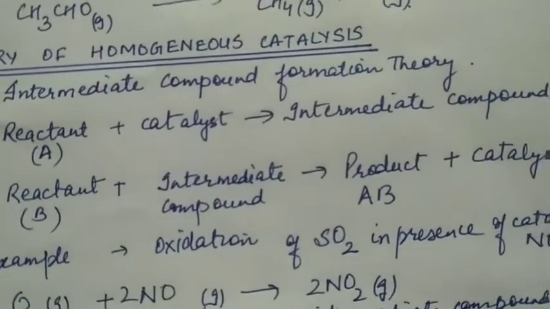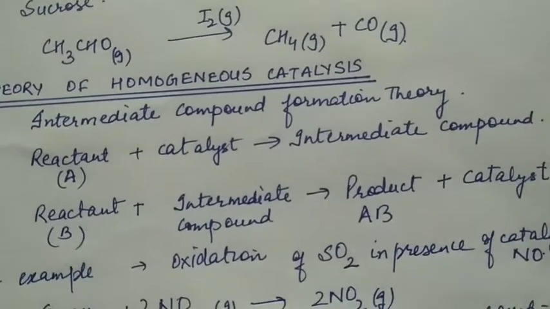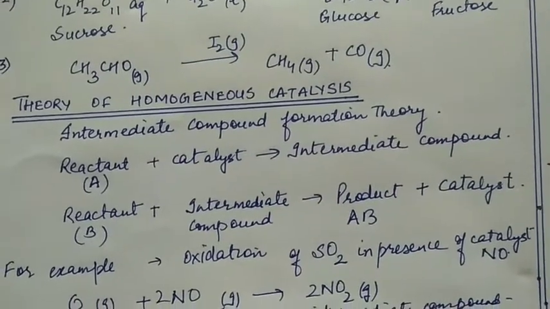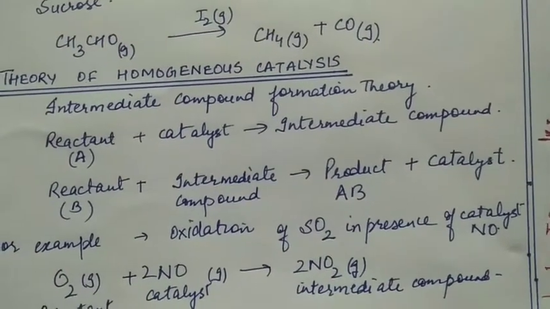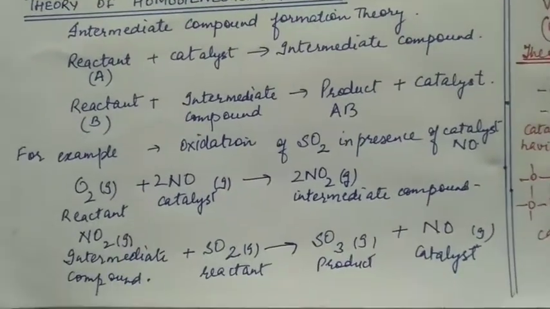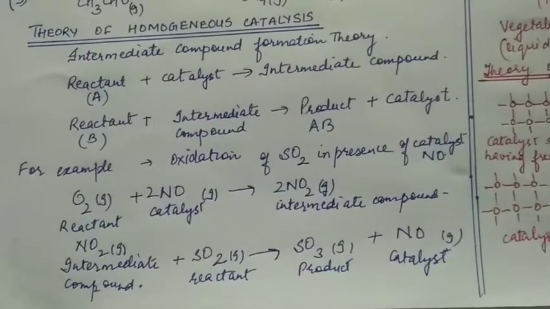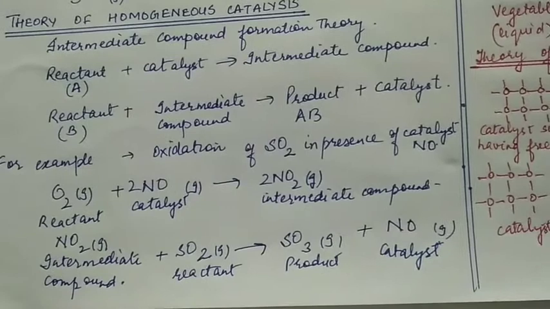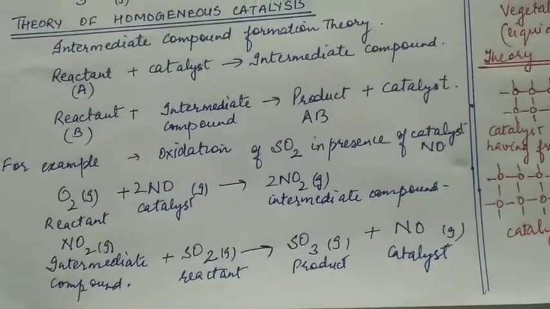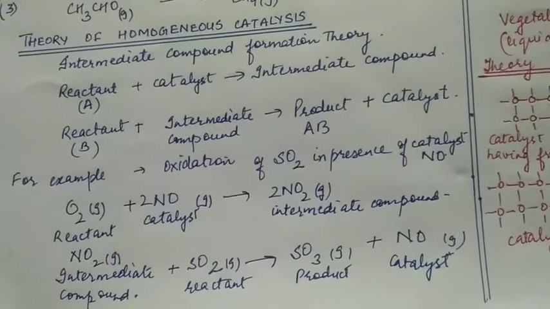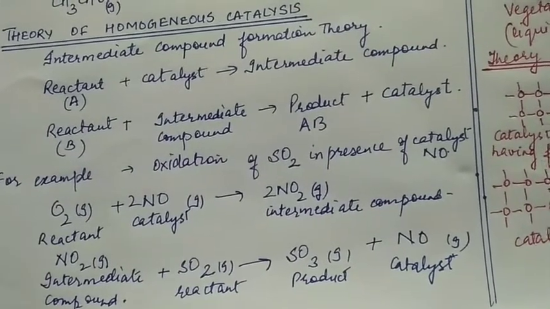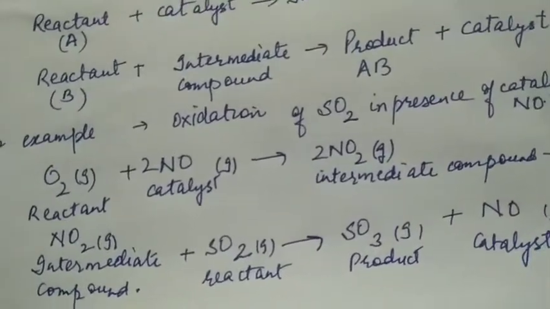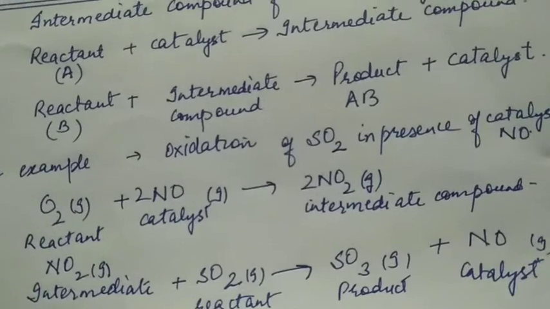In this, one of the reactants, A, will combine with catalyst to form an intermediate compound. The intermediate compound will then combine with reactant B to form product, and catalyst will be freed. For example, if we are to oxidize sulfur dioxide in presence of nitric oxide, then the reactant oxygen reacts with catalyst nitric oxide to form nitrogen dioxide. The nitrogen dioxide intermediate compound then reacts with sulfur dioxide and converts it into sulfur trioxide, and nitric oxide is left free. This was homogeneous catalysis.